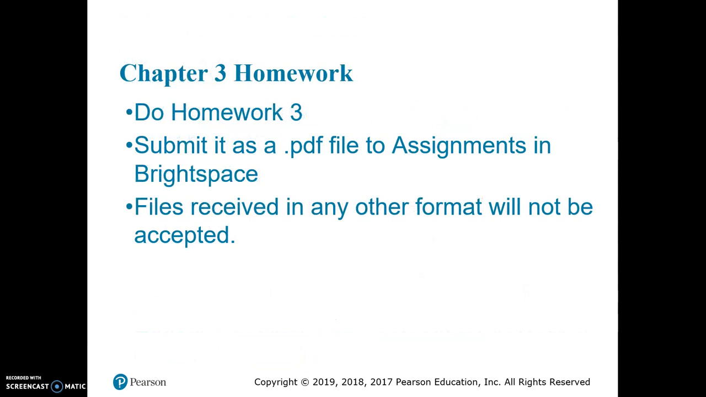Okay, and so that's the end of chapter 3. And so make sure you do homework 3. Submit it as a PDF file to assignments in Brightspace. And as usual, files received in any other format won't be accepted, and neither will late homework.